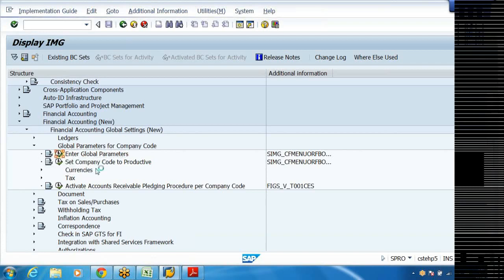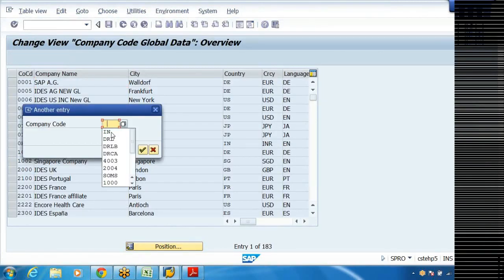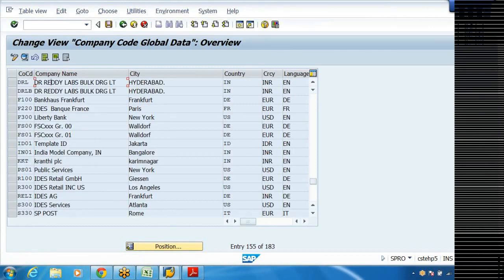Here, click on position, go to our company code, double click.